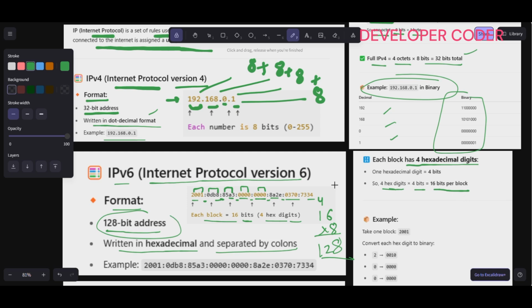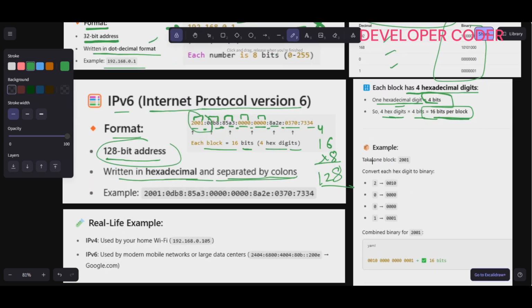It is written in hexadecimal and separated by colons. One hexadecimal digit is equal to 4 bits. So in one block there are a total of 4 hex digits, so 4 times 4 is 16 bits per block. For example, take one block, like 2001.